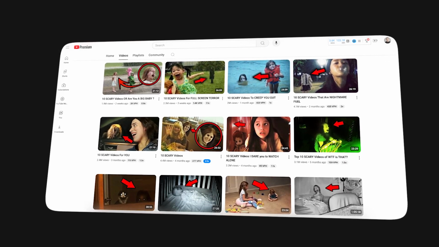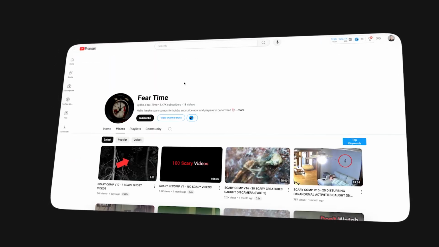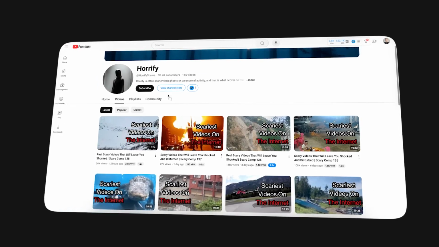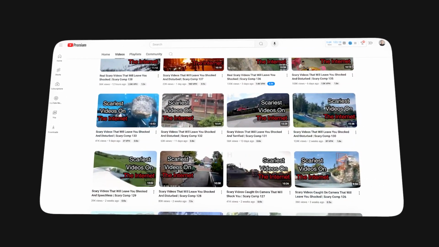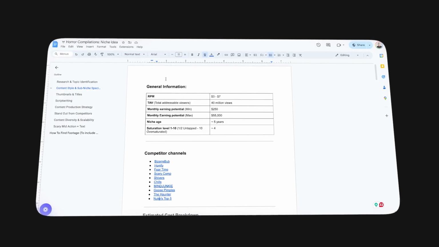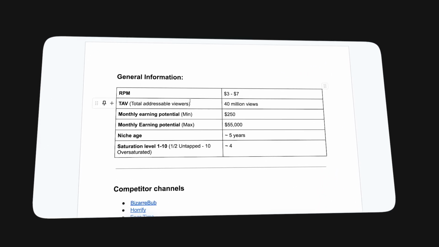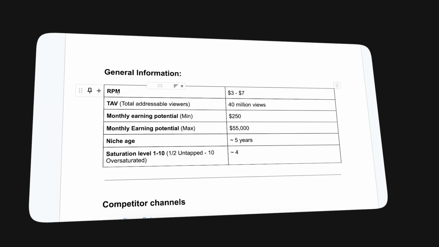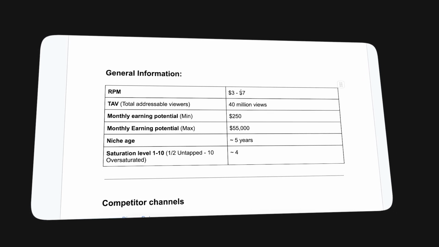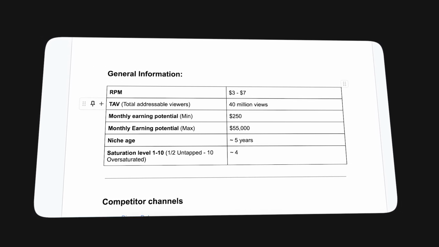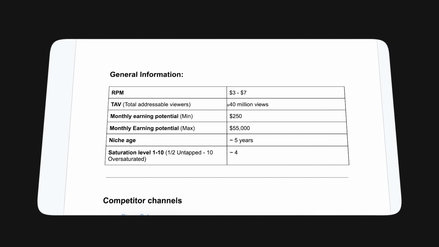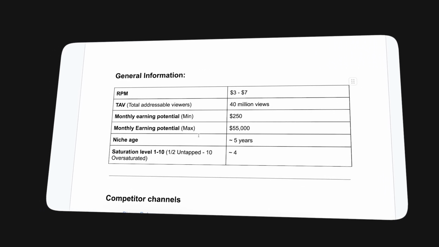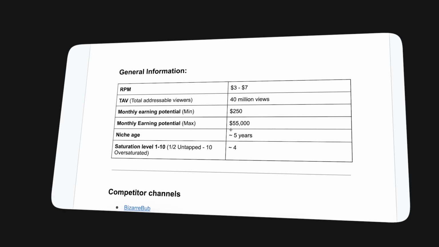Now here are a few example faceless channels over here that are doing the exact same thing in the horror compilation niche, and I'm going to show you where to actually find footage and how to create these faceless videos. But you can see that some of them literally get millions of views and the creator is not really showing their face. Now I've done the analysis and I wanted to see how much money they are making, and the average RPM, which is revenue per 1,000 views, is anywhere from $3 to $7. When we've done the research, there were approximately 40 million total viewers in this niche, which means that the monthly earning potential that is maxed is about $55,000.